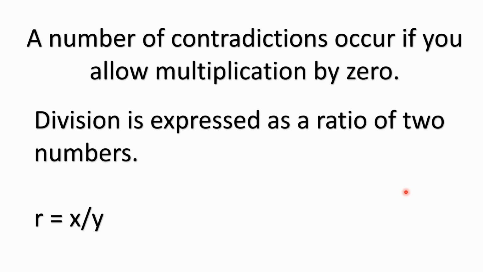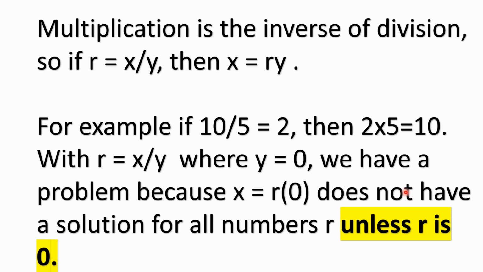Division is expressed as a ratio of two numbers. For example, you have a ratio r could be equal to x divided by y. X and y are just variables representing numbers. You know, it could be 10 divided by 5, 100 divided by 2. Multiplication is the inverse of division. And so if you have r equals x divided by y, then x equals r times y. For example, if you have 10 divided by 5 equals 2, then 2 times 5 equals 10. So yeah, the inverse of that is true.